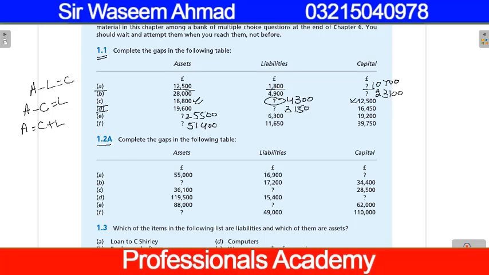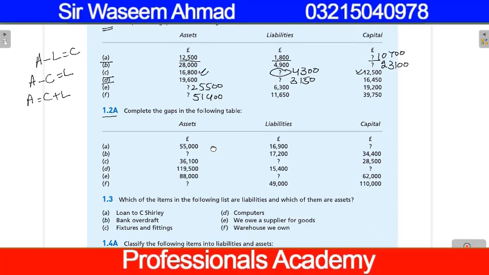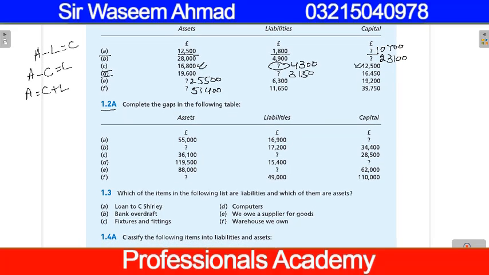1.2a is a similar question. In first part A, he is asking you about the value of capital. So according to the equation, assets minus liability is equal to capital. So subtract 16,900 from 55,000. You will get the value of capital, which is 38,100. In the next question, part B, he is asking you the value of assets, and according to the equation, asset is equal to capital plus liability.